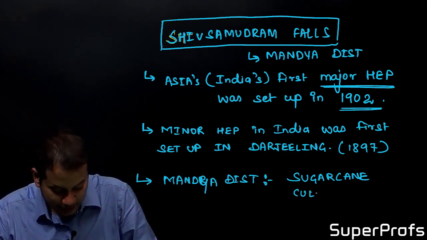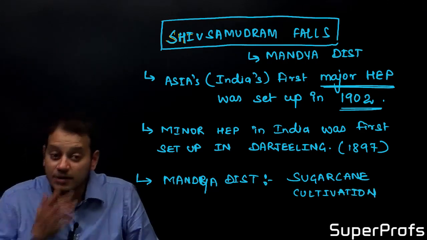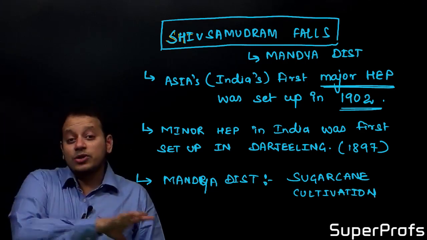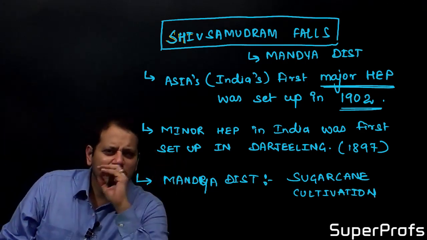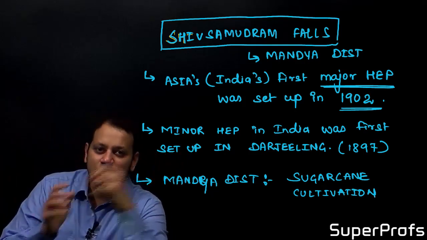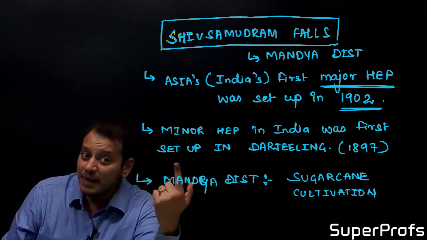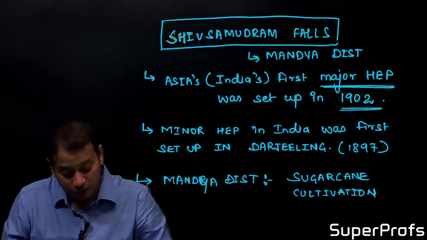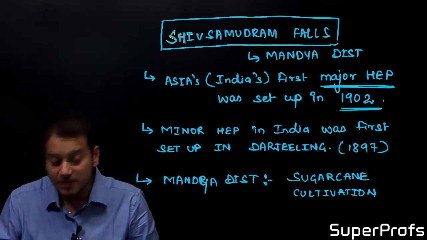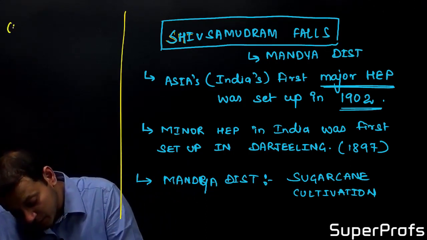These are obvious facts which UPSC will sometimes ask, and I am giving you the obvious facts. Now we are doing Mandya district, remember it for sugarcane cultivation. In some of my previous lectures we did Chikmagalur district, though it is not related here.